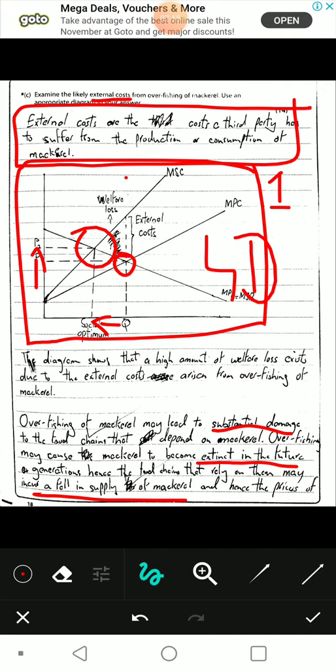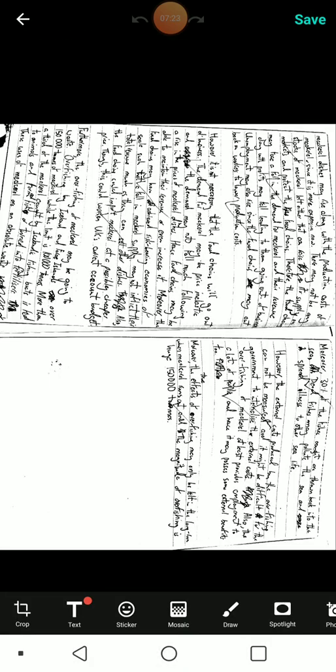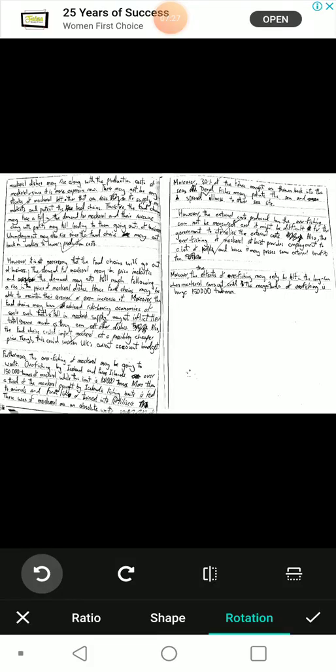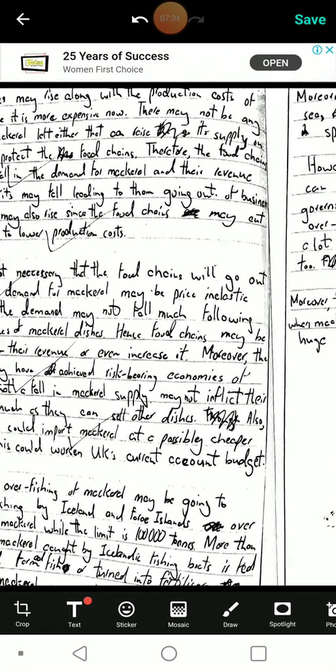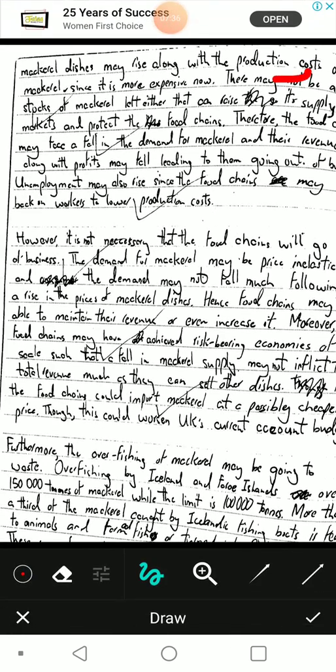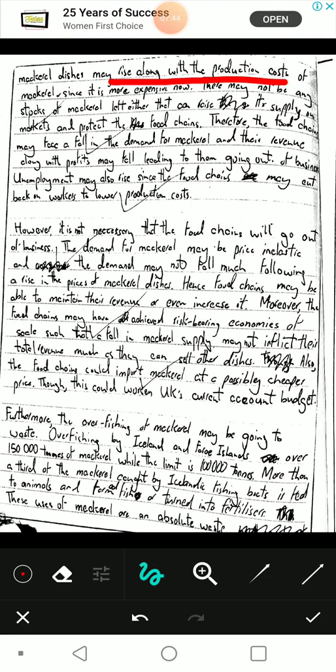And hence the prices of fall in the supply of mackerel and the prices of. So let's move on to page 2. Let me just rotate this. Okay. And hence the prices of mackerel dishes may rise along with the production cost. Because as the production cost increases, the suppliers will raise the price also. Production cost of mackerel, since it is more expensive now. Okay, this is one entire point and it has analysis. So there's 2 marks by now, just so you know.